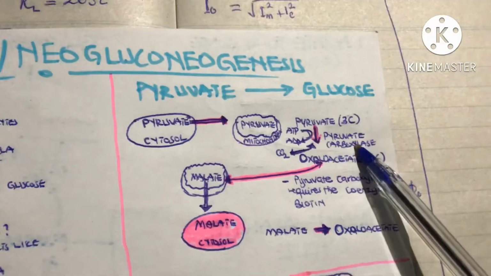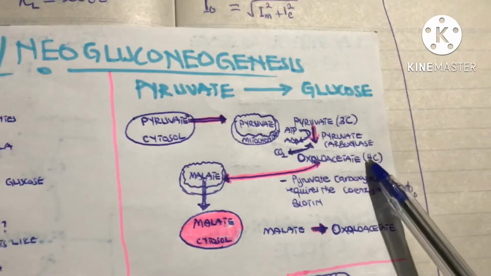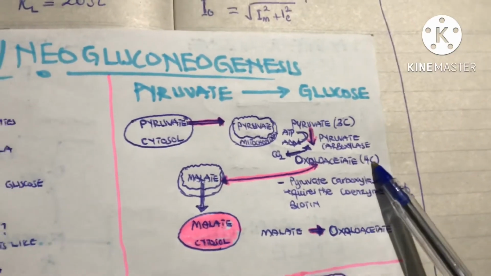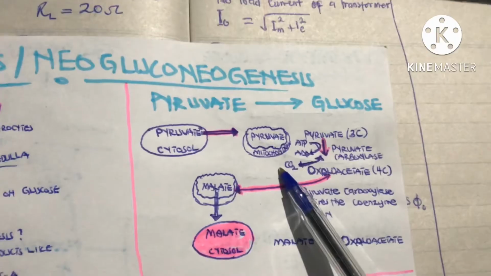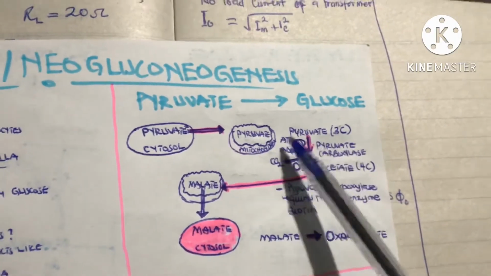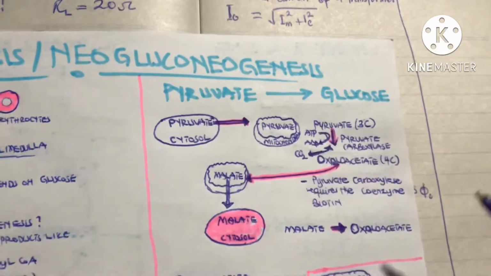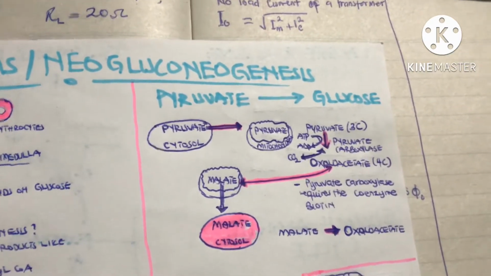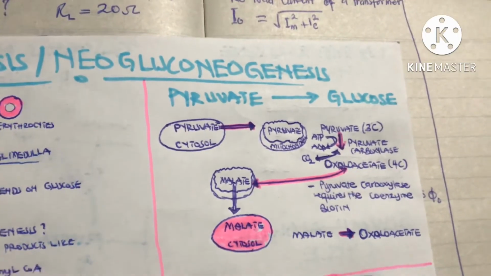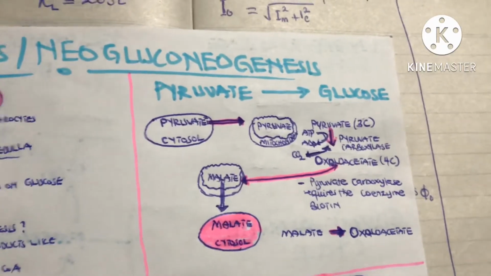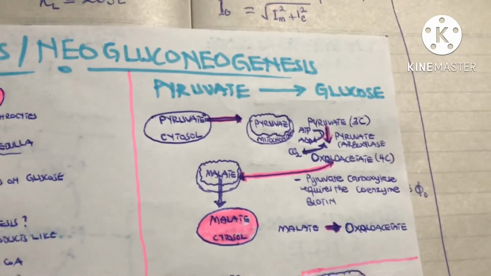This pyruvate carboxylase will convert pyruvate, which is a 3-carbon compound, to oxaloacetate, which is a 4-carbon compound, meaning that carbon has been gained in the form of carbon dioxide. Also, in this step, energy is needed in the form of ATP. This oxaloacetate would like to come out from the mitochondria into the cytosol, but it doesn't have the ability to pass through the membrane of the mitochondria.